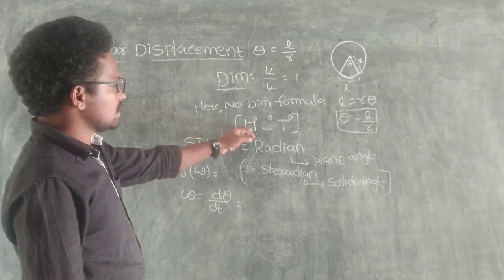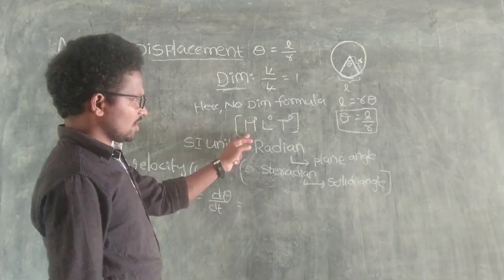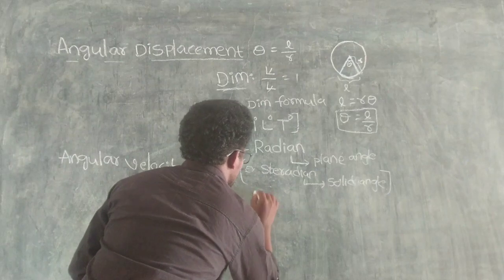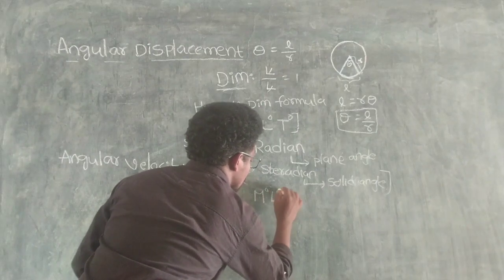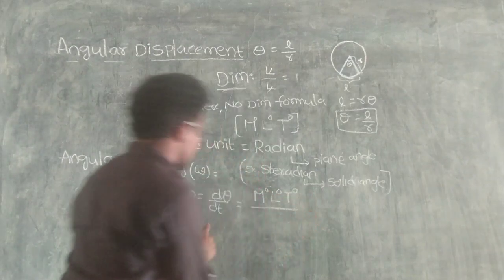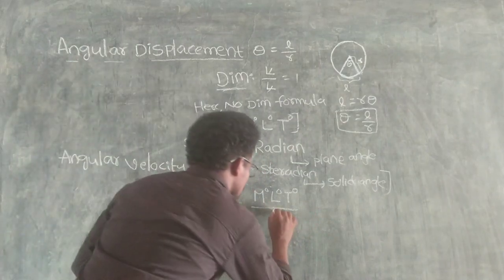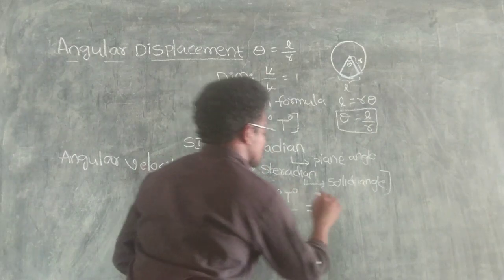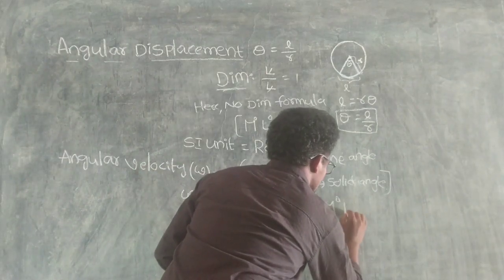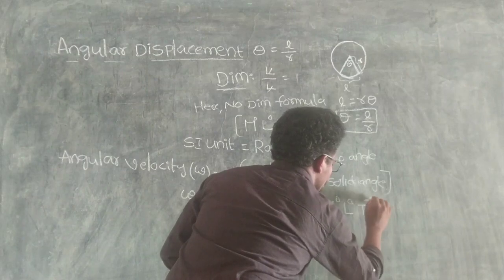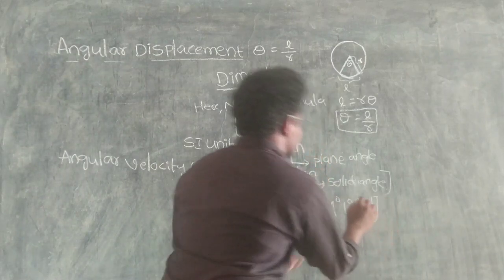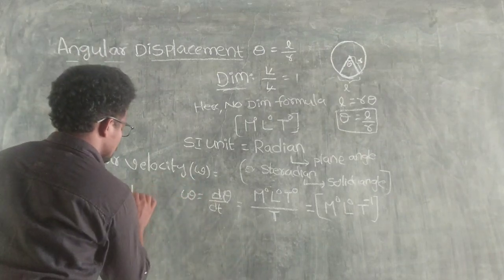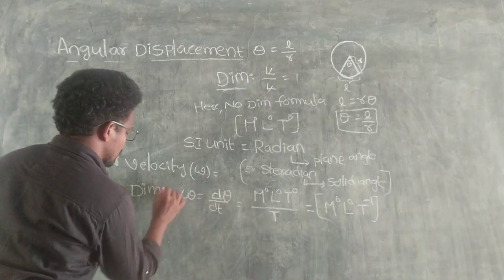We know theta has dimensions M naught, L naught, T naught. So M naught L naught T naught divided by time, T. So we get M naught L naught T power minus 1. This is the dimensional formula of angular velocity.